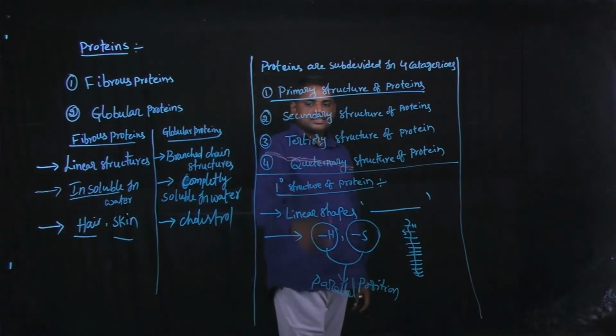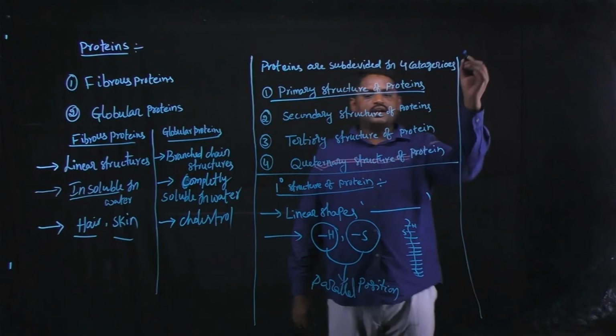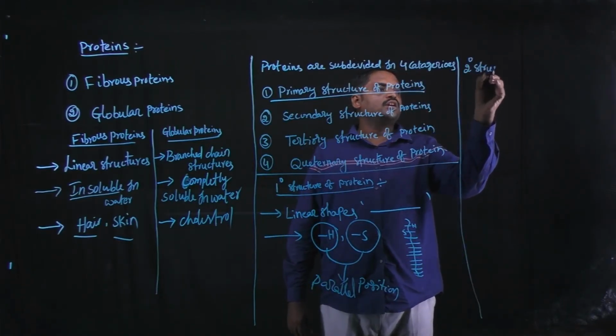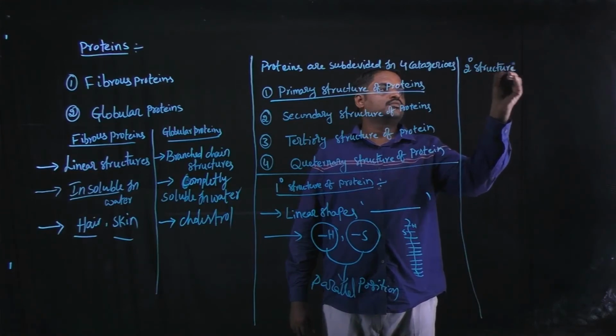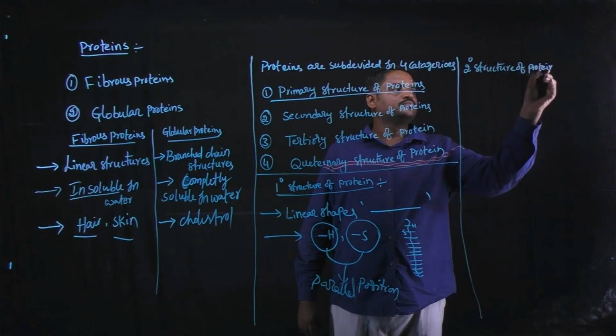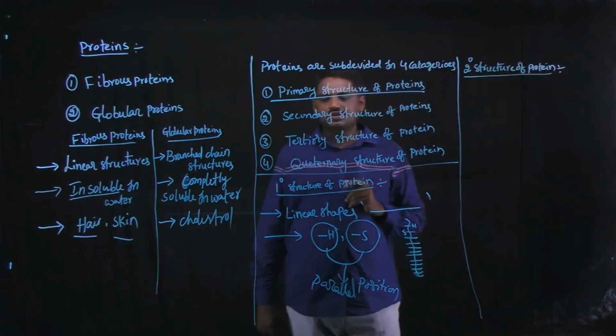Okay, this is the explanation for primary structure of protein. And next one, secondary structure of protein.